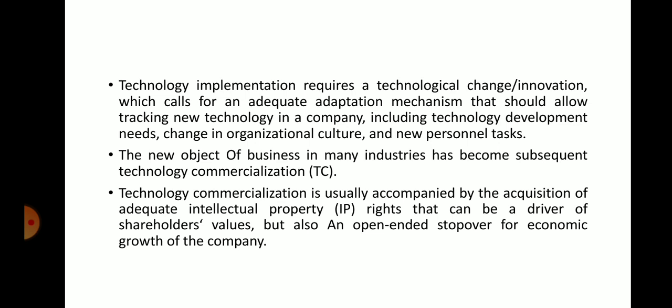So here, it is accompanied by acquisition of adequate intellectual property rights. Understand, this is about the technology commercialization. Whenever you want to commercialize that technology, you should have adequate IPR, which brings the economic growth, and can be a driver for shareholders' values also.